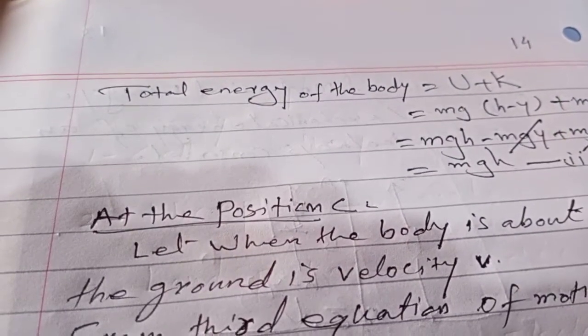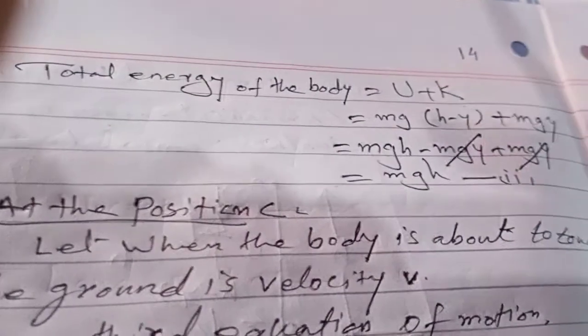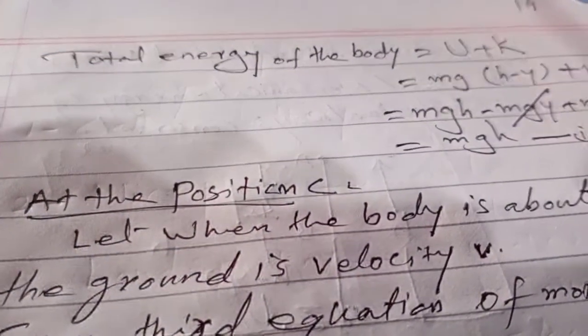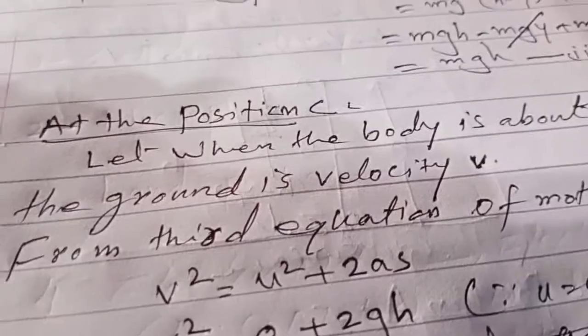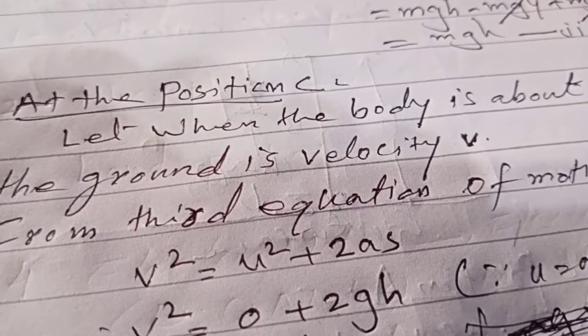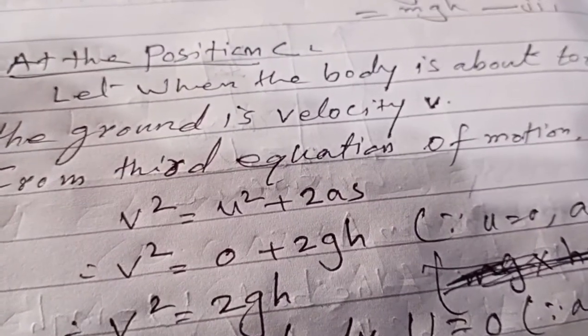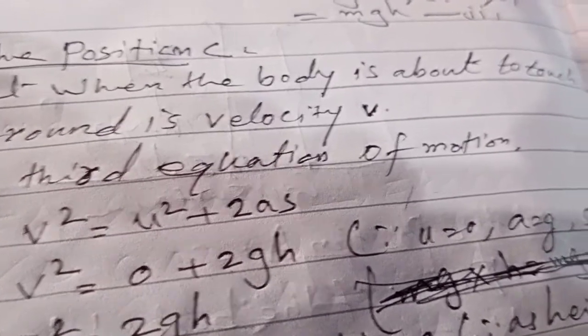Ground position C, when the body is about to touch the ground. This velocity is v. Again, from the third equation of motion, v square is equal to u square plus 2as, where u is 0, v is v, and a is the gravity.